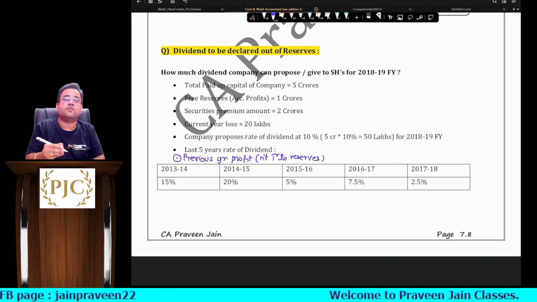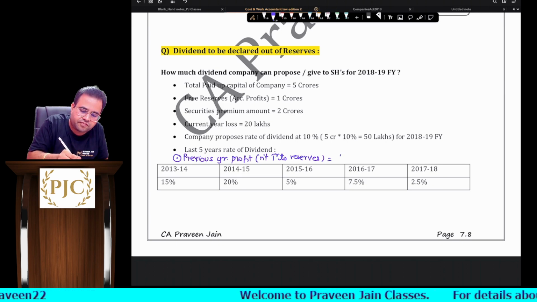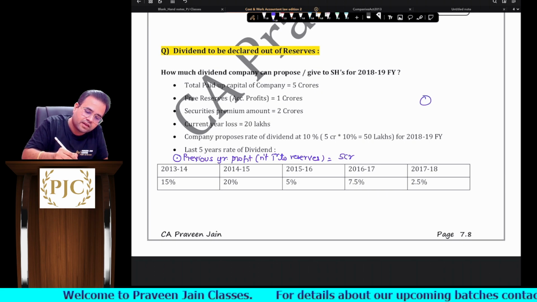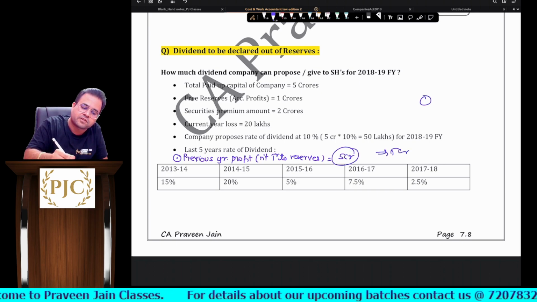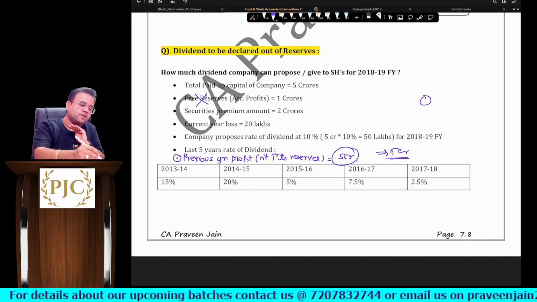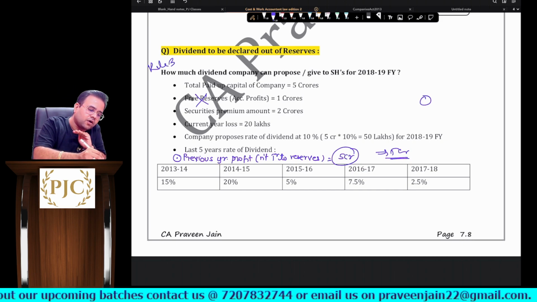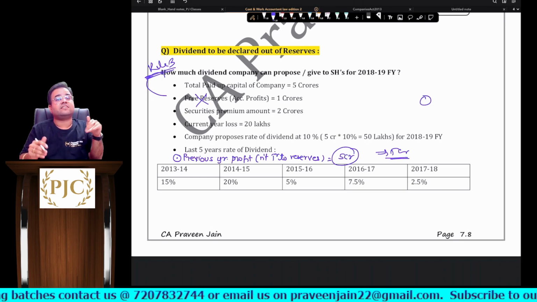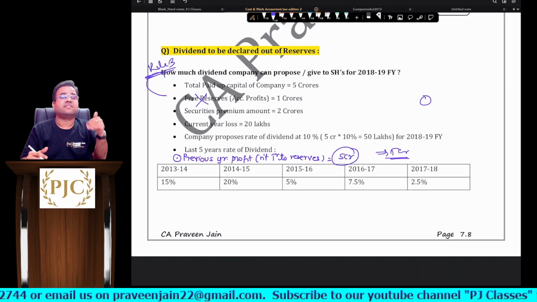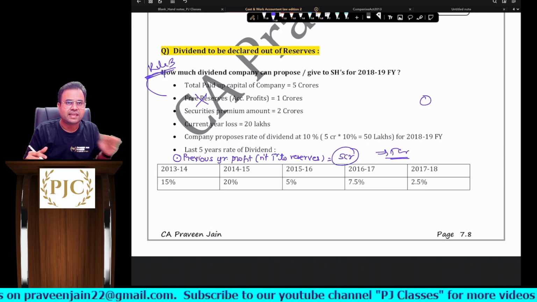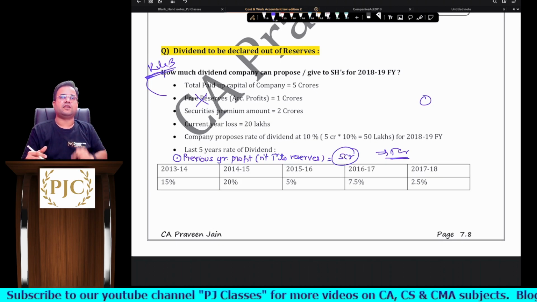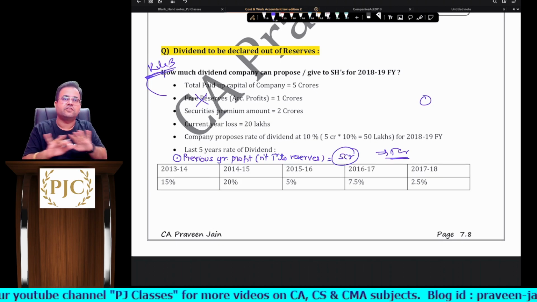Imagine 5 crores is there, sir. So how much dividend can pay, sir? Current year loss hai na, so total 5 crores I can pay, because I am not touching the reserves only. So the point is rule 3 you will apply. Restriction will be there on payment of dividend only if you are touching the reserves. अगर आप reserve को touch नहीं कर रहे हो, you are not drawing the money from the reserves, then ऐसे situation में there is no limit, sir.